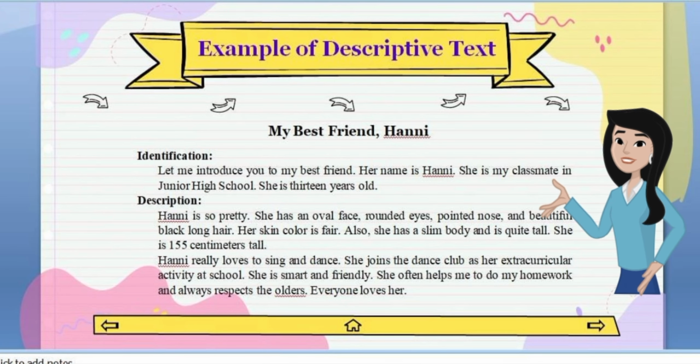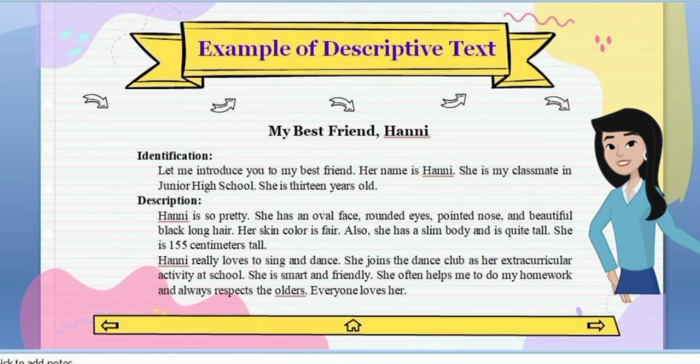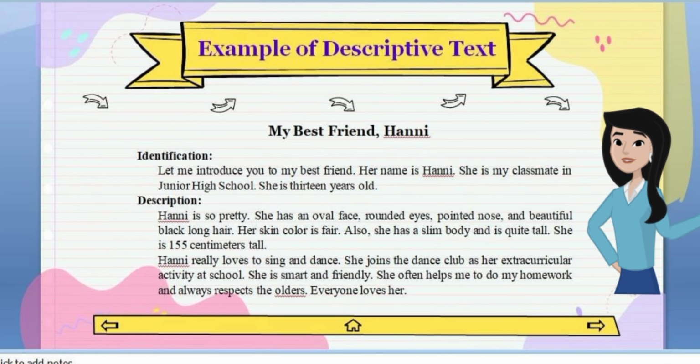Example of descriptive text: my best friend, Hani. Identification. Let me introduce you to my best friend. Her name is Hani. She is my classmate in junior high school. She is 13 years old.